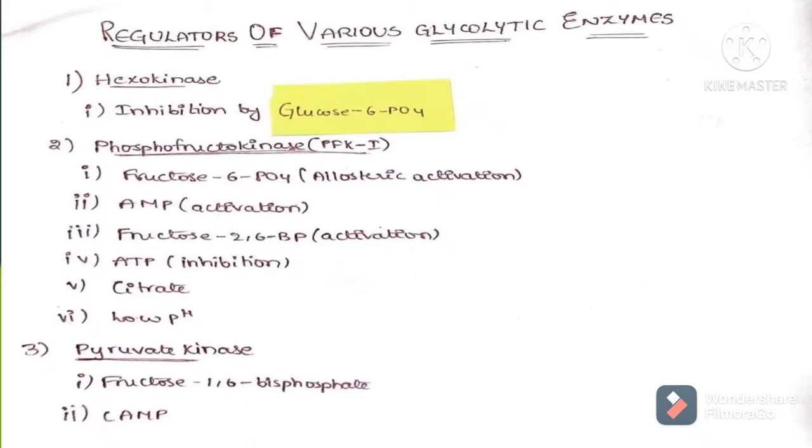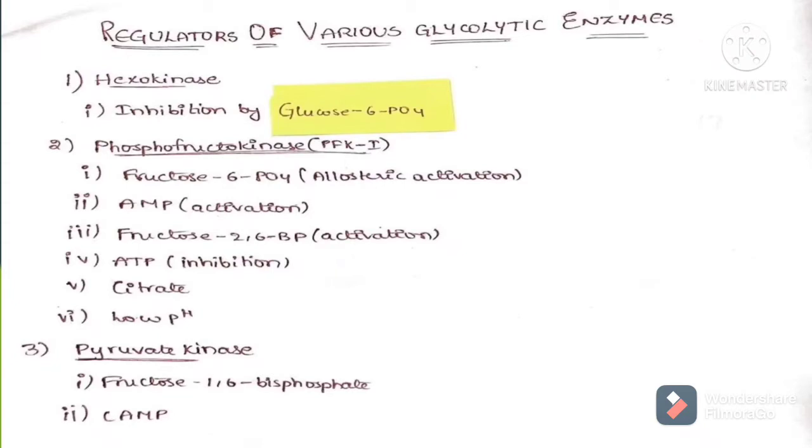Pyruvate kinase belongs to the glycolytic pathway, which is activated by insulin, so there is no chance that it is going to be activated upon phosphorylation. As I explained in the third statement amongst the 4 statements I told you before, it always gets inactivated upon phosphorylation. So cyclic AMP is the inhibitor of pyruvate kinase.